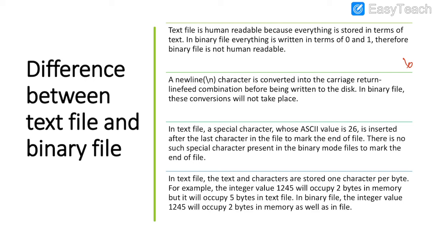And a text file is going to consist of an end of file marker, that is \0. We are going to show it as the end of the file marker, so that is the end of the file. But in the case of a binary file, there is no such end of file marker.